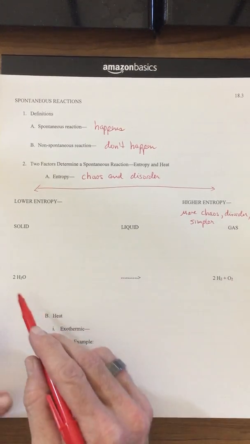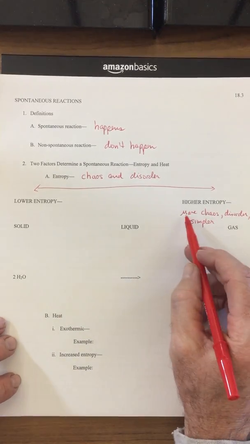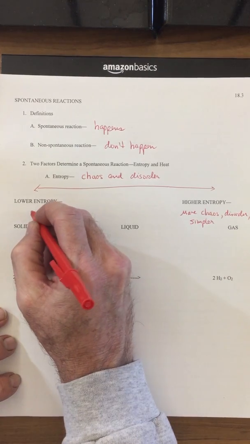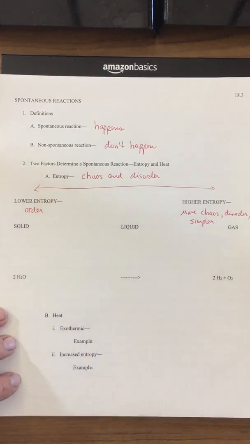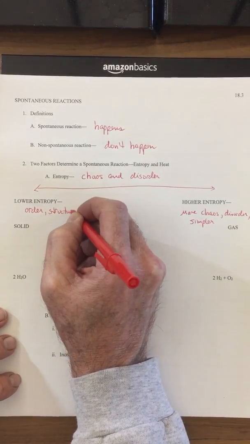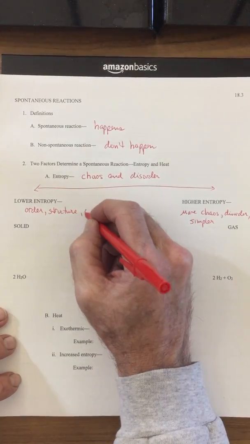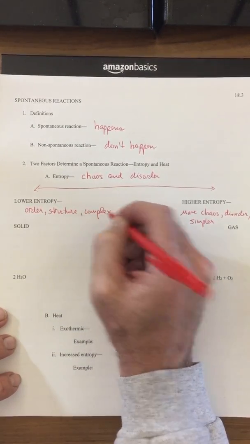I'll give you an example of that when we get to the water particles as well down here. Lower entropy, well, it's the opposite. The opposite of chaos is going to be order. Okay, the opposite of disorder is going to be structure. And the opposite of simple is going to be complex.